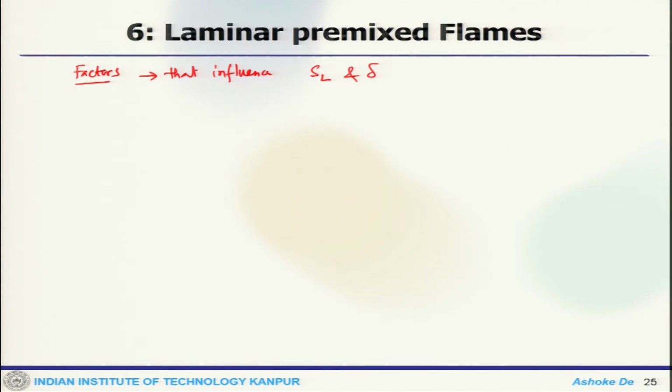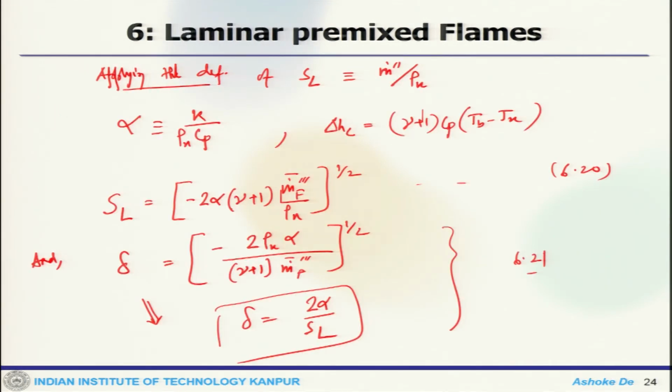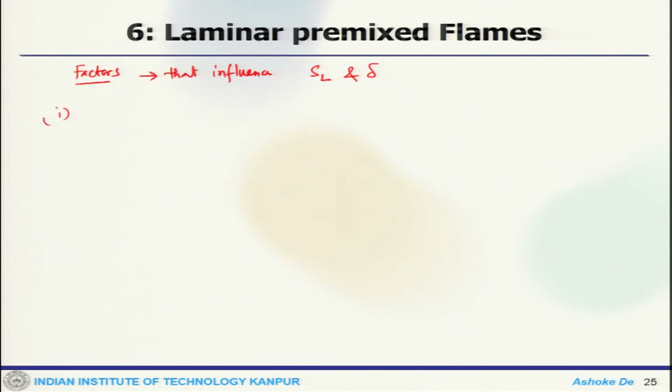Now, one thing you can immediately notice from these two equations 6.20 and 6.21 is that SL has a dependency on temperature. SL or delta is a function of temperature.